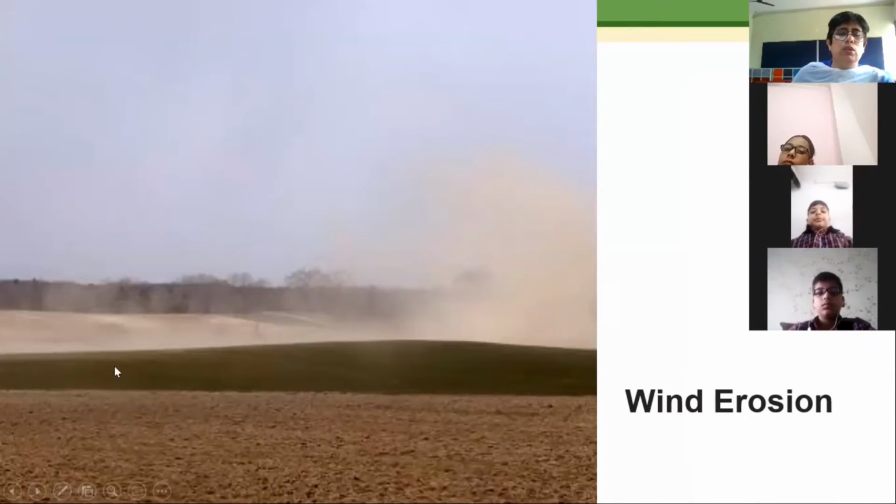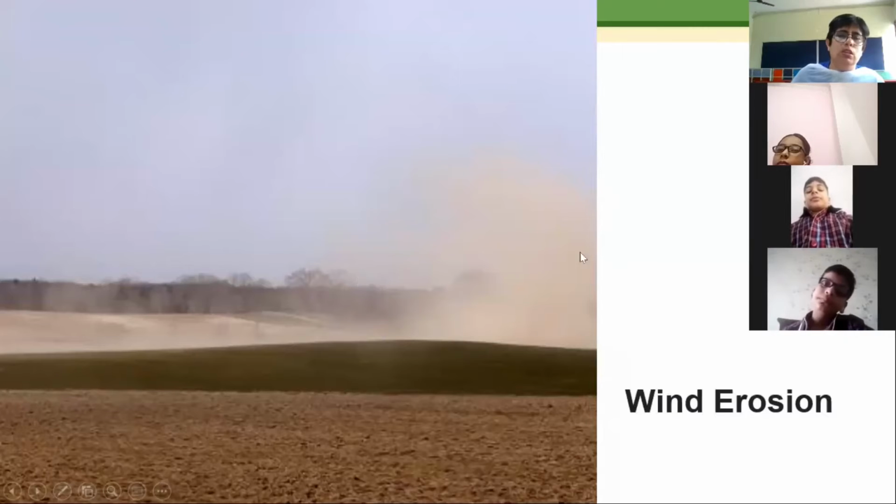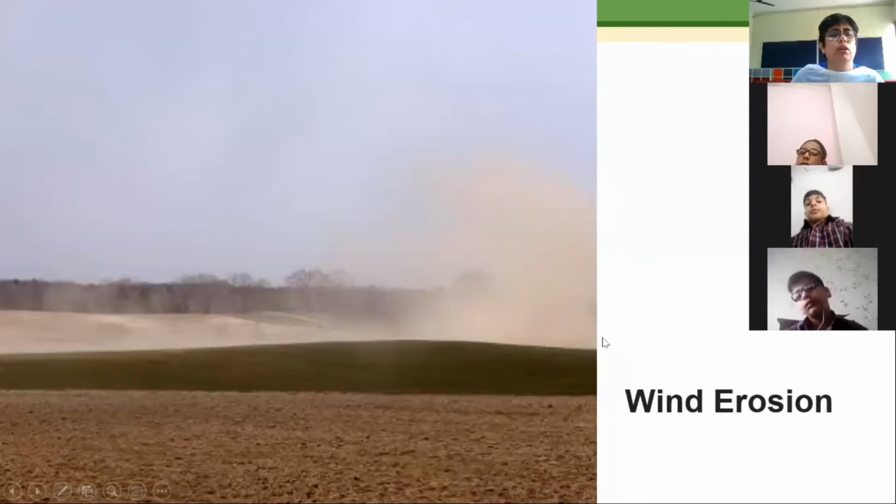Now see in this picture, this is an open field without any crop grown. And you can see this brown. What is this brown color showing? Everywhere it is shown as the loose soil. And here the wind is blowing. Now when the wind blows, it will carry the soil. So that is why you can see the brown cloud. What is that brown cloud showing? This is because it is carrying the soil.